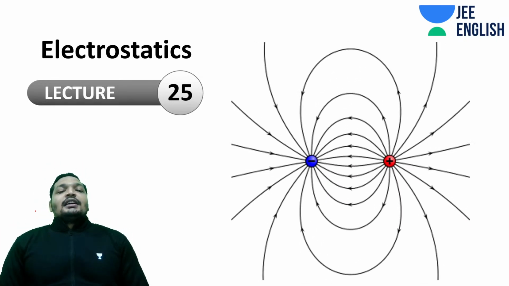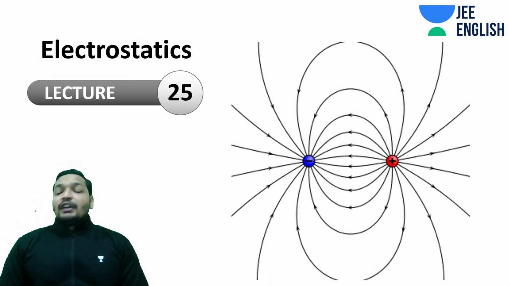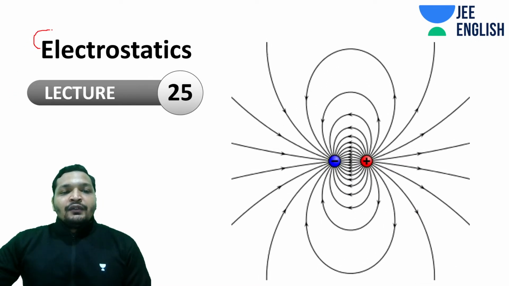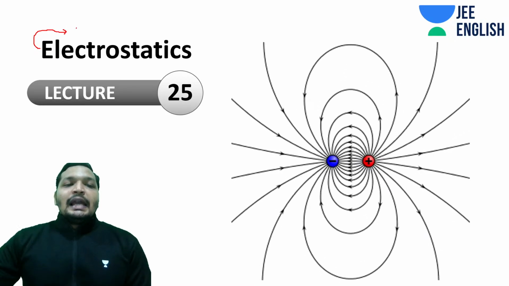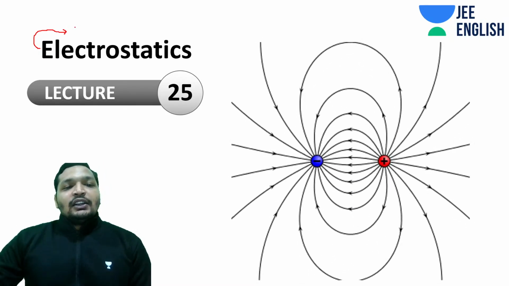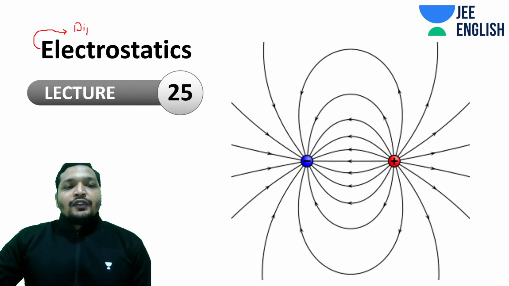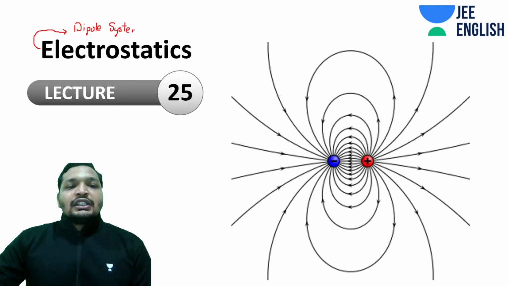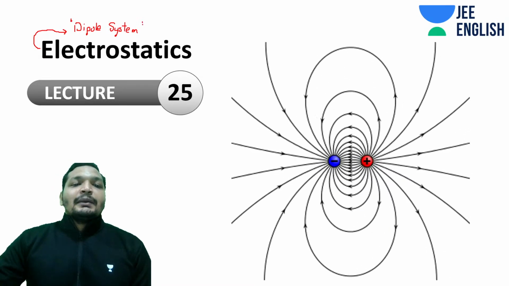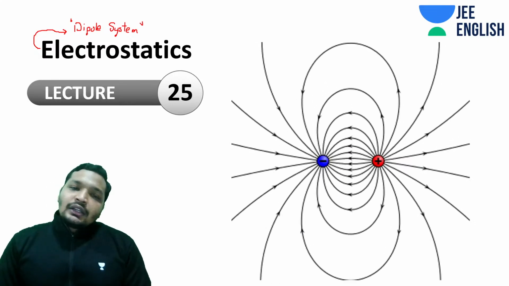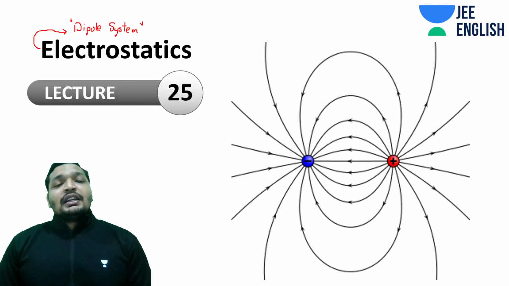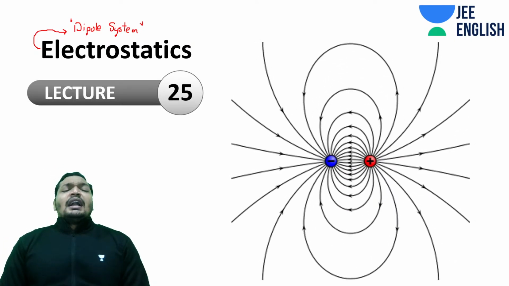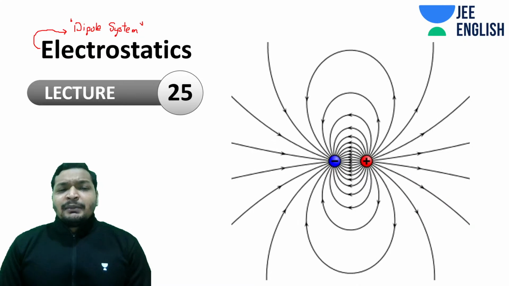So yes, this is going to be the last lecture on electrostatics, and today we are going to get into the last concept of electrostatics, which is the electrostatic potential energy of a dipole system. We have started our discussion on the dipole system. We are currently on that lecture where we are going to discuss how a dipole system gets an electrostatic potential energy, or electric potential energy. So this lecture is going to be very interesting.